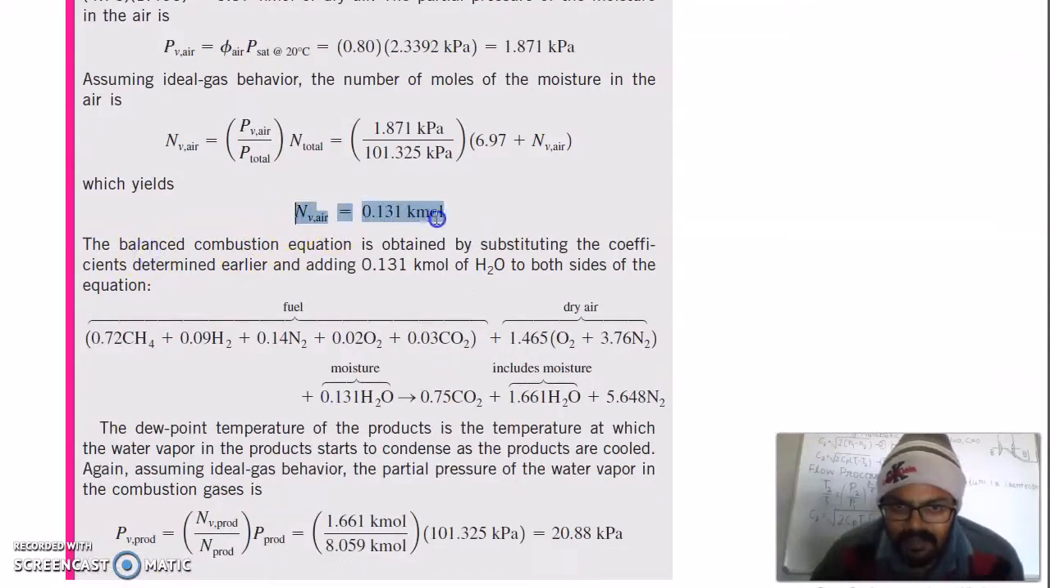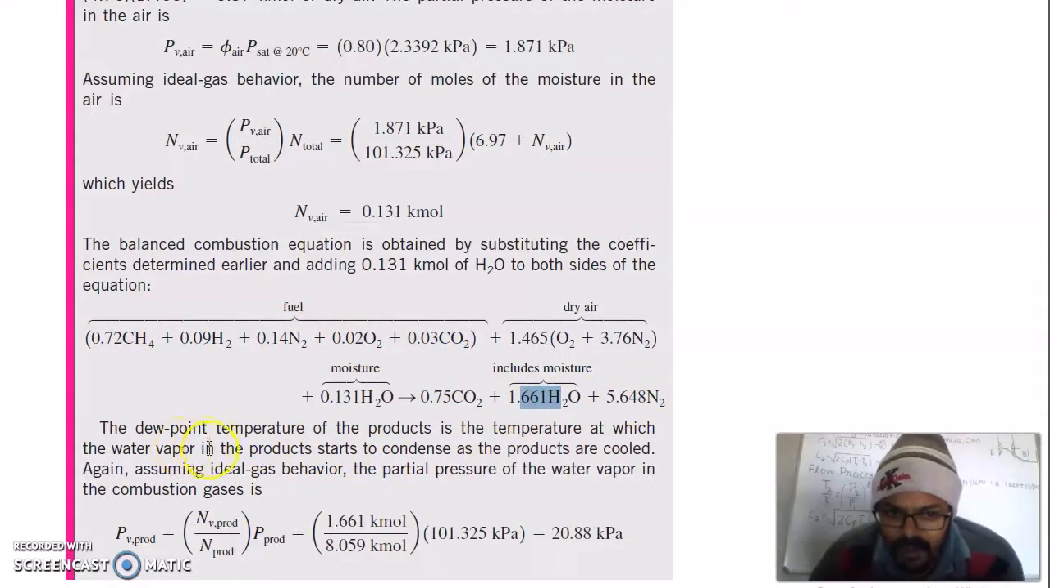Now we can add this much amount of moles on both sides, means this much amount of water on both sides, means on the reactant side this 0.131, and on the product side this. So the balanced combustion equation is obtained by substituting the coefficients determined earlier and adding 0.131 kilomole of H2O to both sides of the equation. So after adding 0.131 on both sides, we get this final equation here.